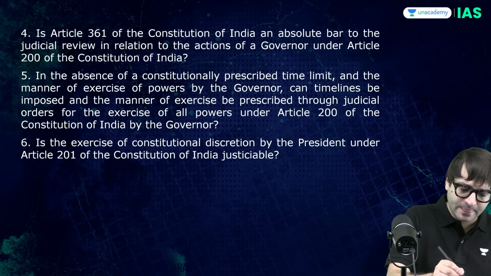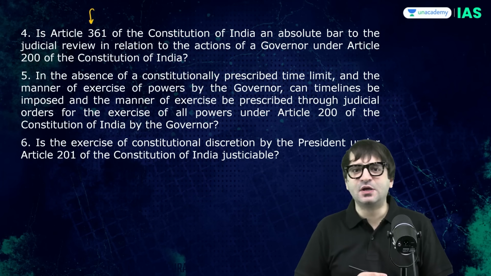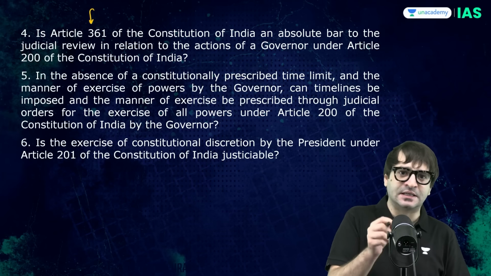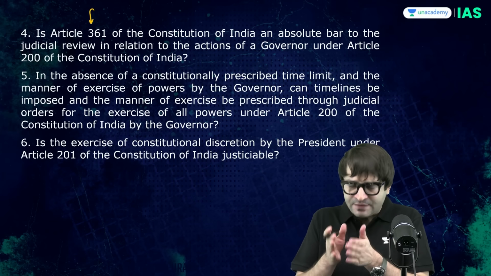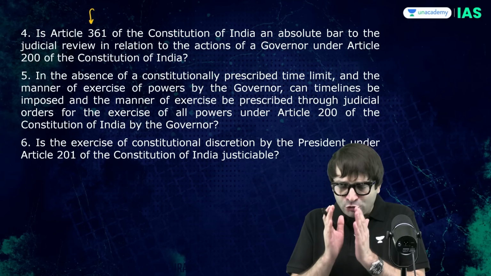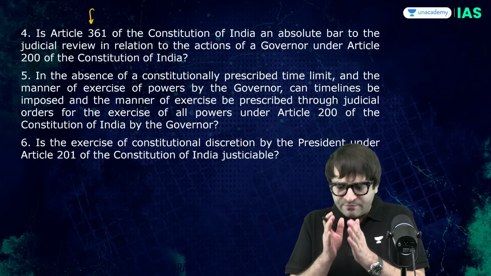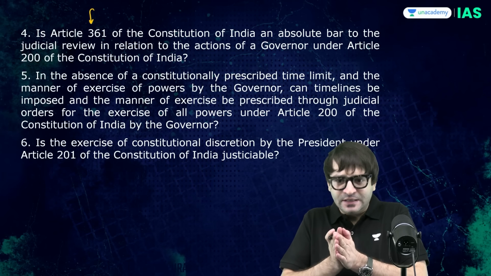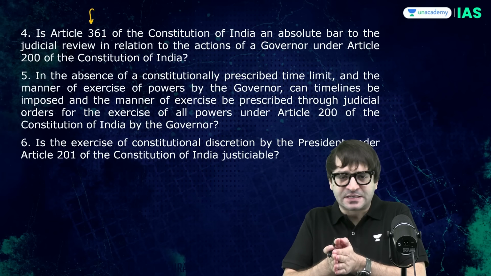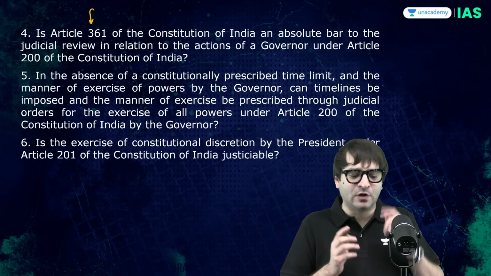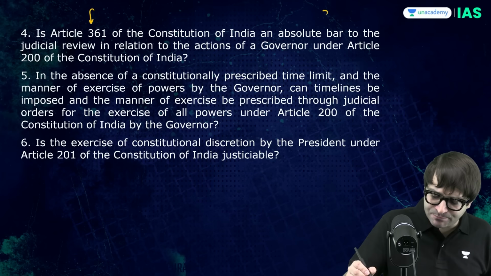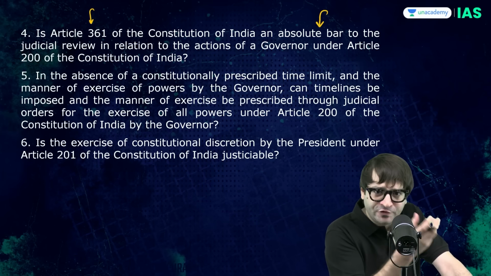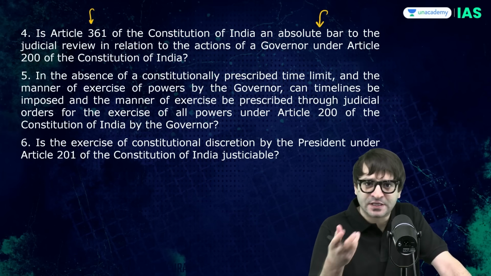Question number 4. There is Article 361, which talks about immunity for the president as well as the governor. That means when the governor is doing his constitutional duty, and when the president is discharging his constitutional functions, the duties performed by the governor or the president are not answerable in any court of law. That means there is an absolute bar on judicial review with respect to the official duties performed by the president or the governor.